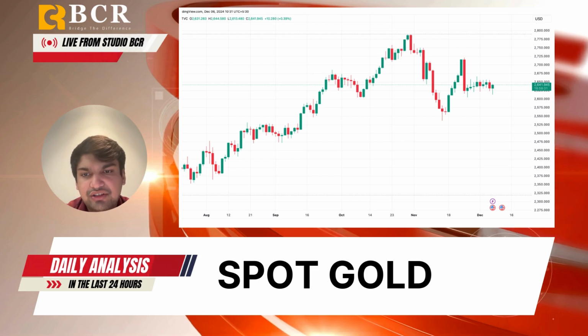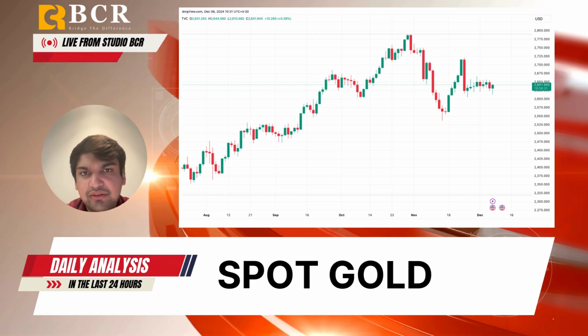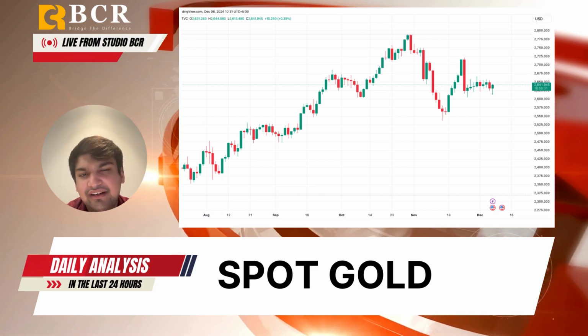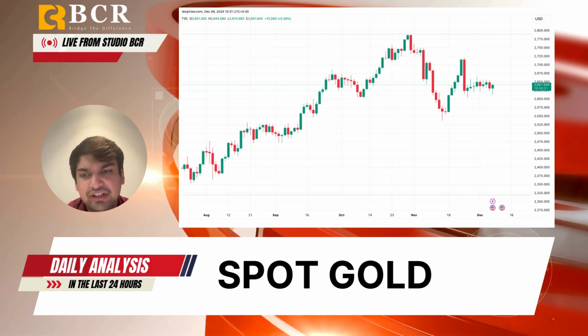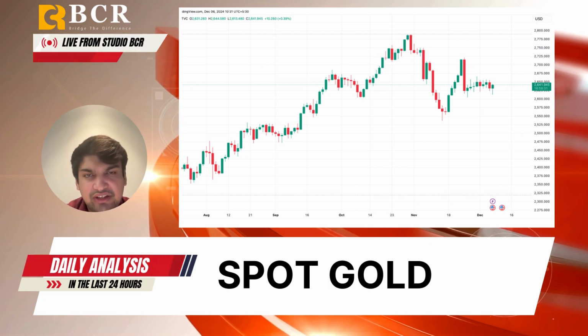Now let's talk about support levels. So 2632.7, which is the 20-day SMA, is one of the supports. Then 2621 is the early week low, this week's low. Then 2605, which is last week's low, and 2600, which is a psychological level. Now some trade suggestions here: you can go long near 2627, stop loss will be 2623, and the targets could be 2645 and 2650.